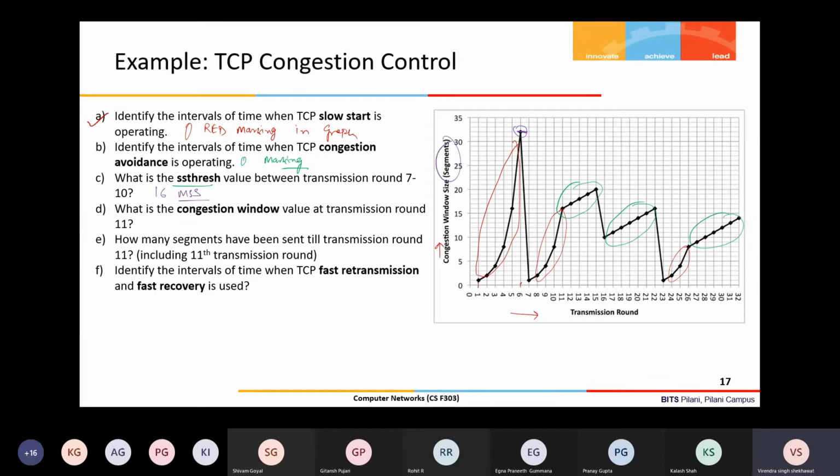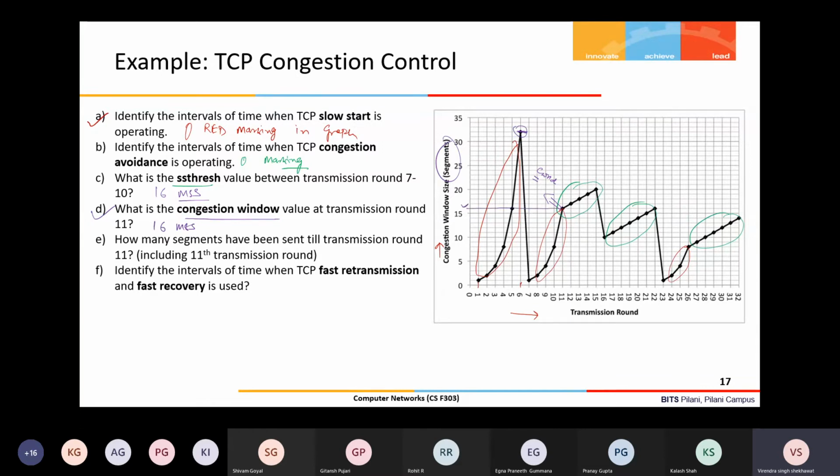Okay, what is the congestion window value at transmission round 11? Congestion window value. So 11 is this. So what is my CWND? 16. Sir, 16. Congestion window value 16. Yes, right. Okay, so this is 16 MSS.